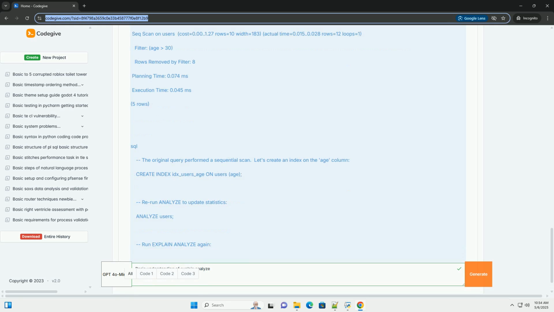If sorting is necessary, ensure there's an index that matches the ORDER BY clause. Increase the work_mem configuration parameter to allow more sorting to happen in memory. If the sort spills to disk, performance will degrade dramatically.